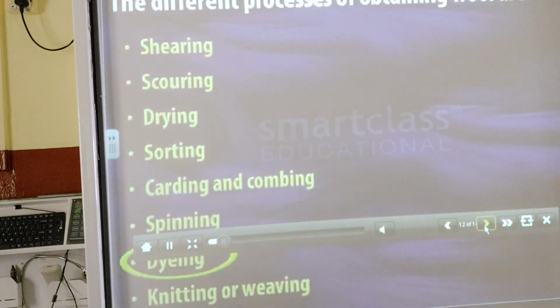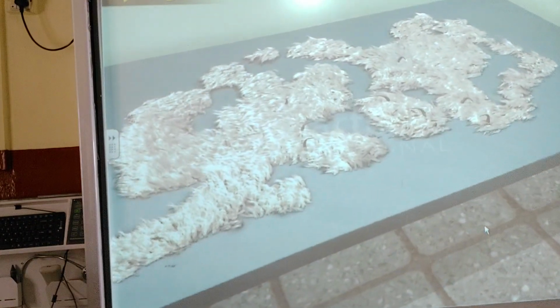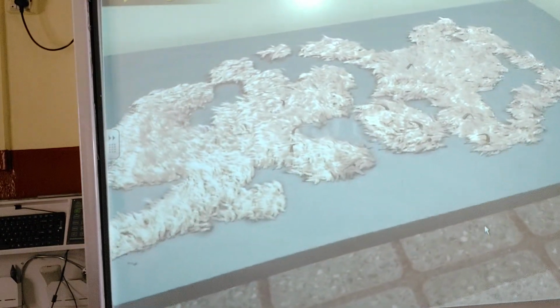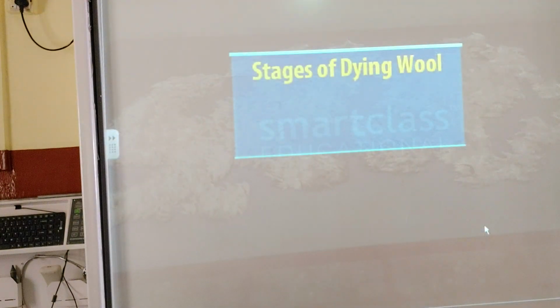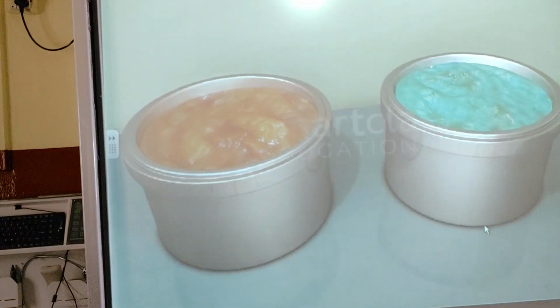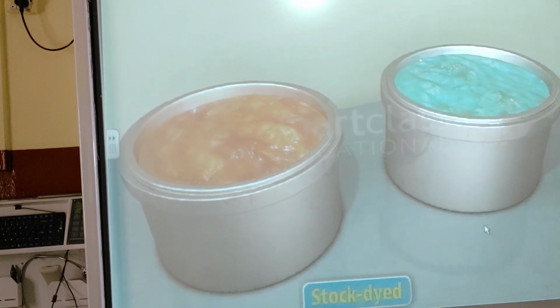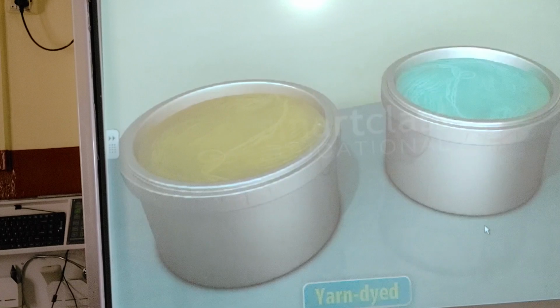Dye. Wool readily accepts dye colors, so it can be dyed at any stage during processing. The two common stages for dyeing wool are after washing or after spinning. Wool dyed after washing is called stock dyed wool, and that dyed after spinning is called yarn dyed wool.